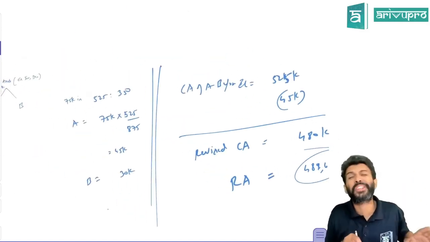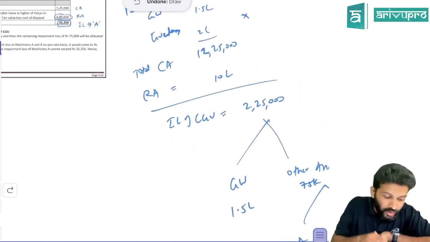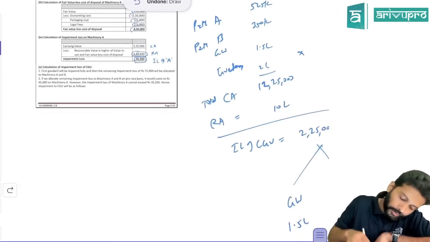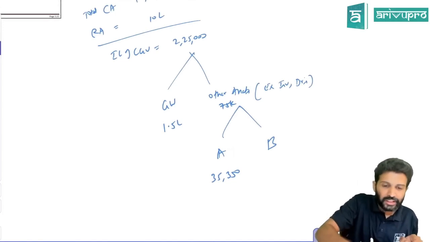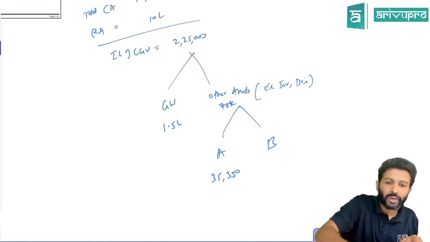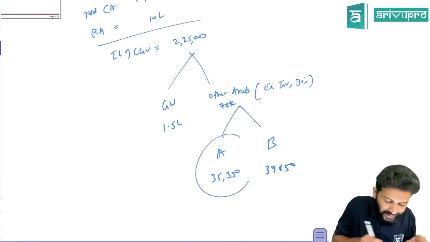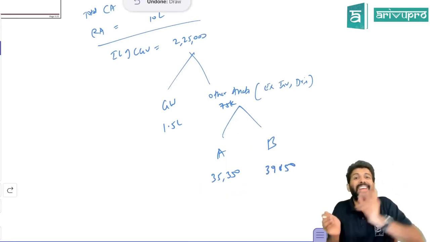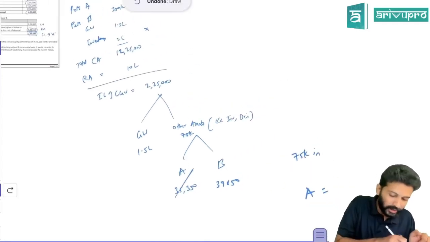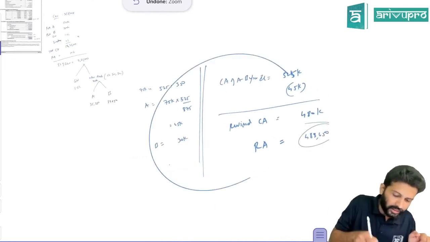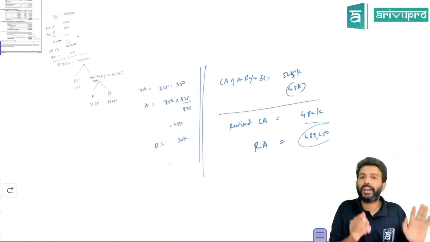That is the reason they gave machinery A's data. You don't have to do any allocation drama over here. You already know A is impaired to a maximum extent of 35,350. Straight away, out of 75,000, allocate 35,350 to A. How much remains? 39,650. That you give to B. To do this only, they gave A's data. If they had not given A's recoverable amount and all, I would not have done it like this. I would have done it in the normal way, allocating in the ratio. Because they gave some extra data for machinery A, we'll have to forcefully do it like this.